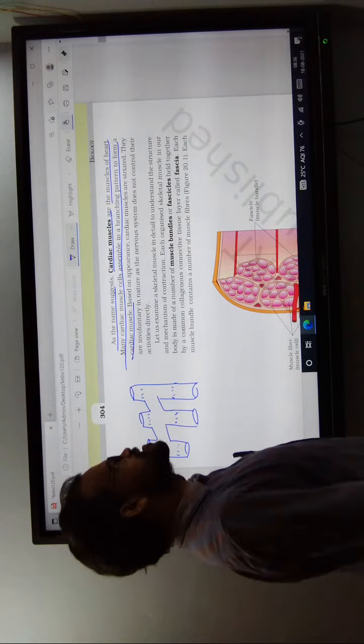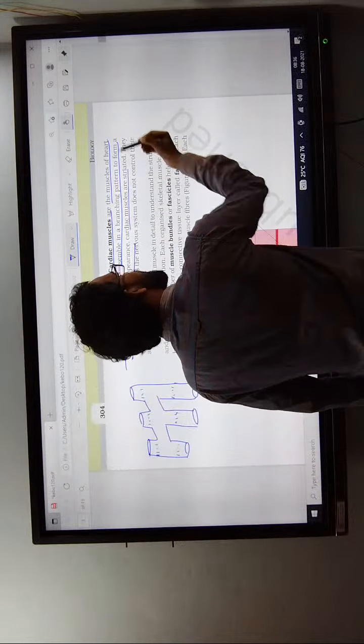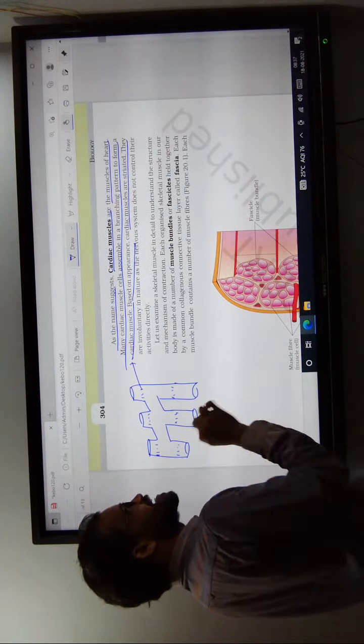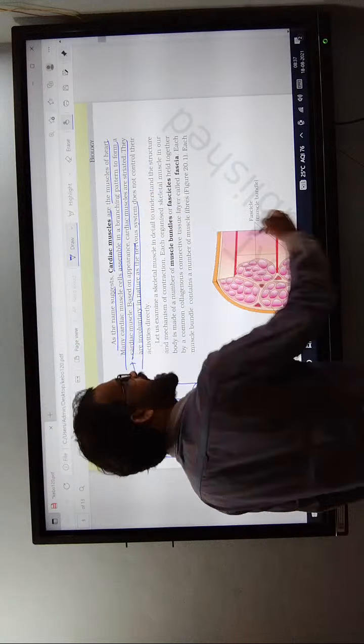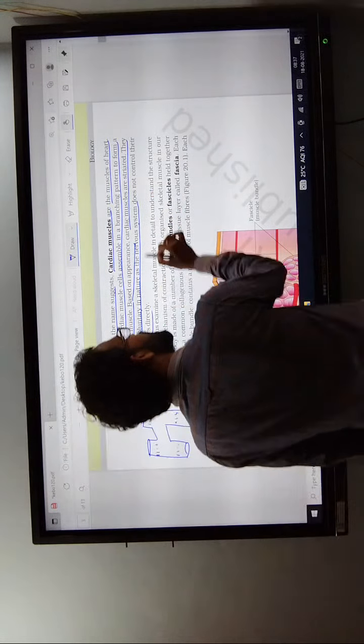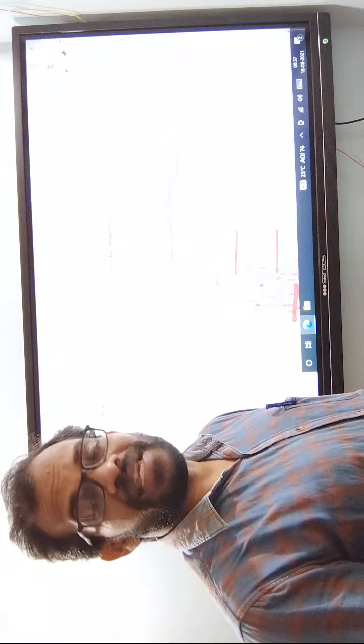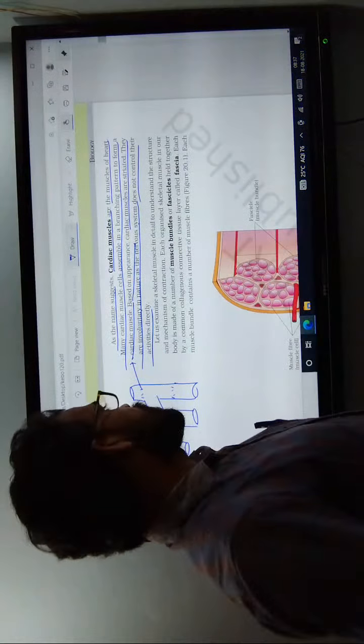Based on the appearance, the cardiac muscles are striated. These are involuntary actions. We do not control them directly. They are under the control of the autonomic nervous system, increasing the heartbeat, decreasing the heart rate, everything.